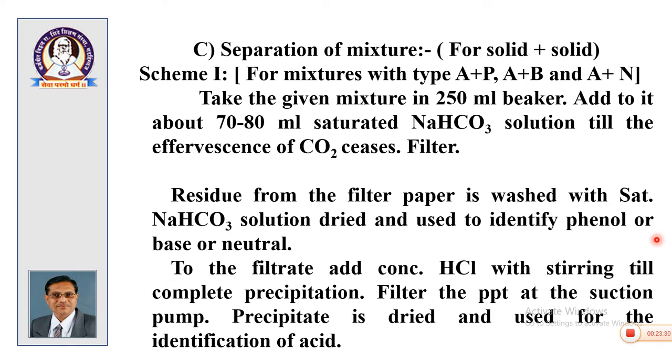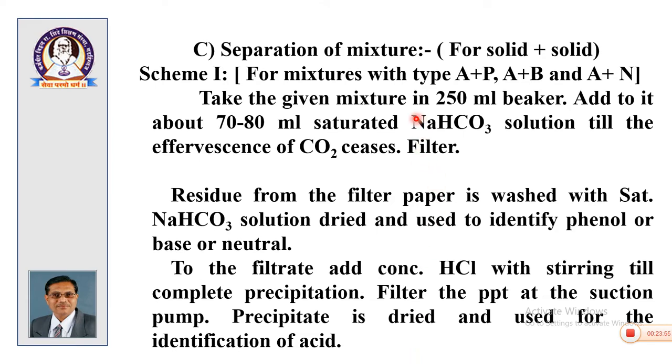So, when your mixture is acid plus phenol, acid plus base, or acid plus neutral, then convert the first compound acid into sodium salt by treatment with sodium bicarbonate. Then to the filtrate, add concentrated HCl with stirring till complete precipitation, filter the precipitate at the suction pump, and this precipitate is dried and used for identification of acid.